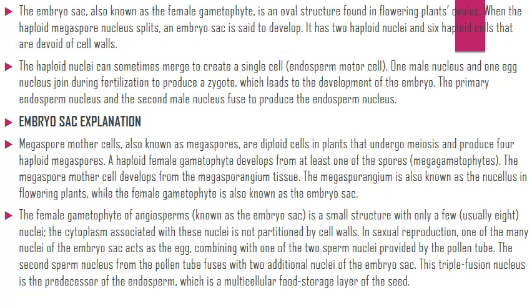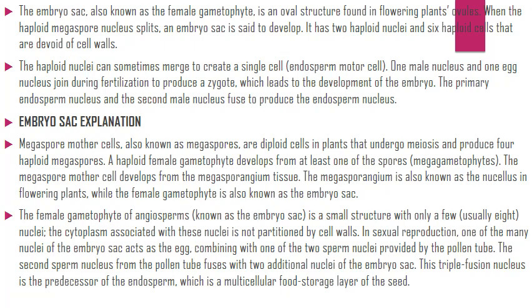One male nucleus and one egg nucleus join during fertilization to produce a zygote, which leads to the development of the embryo. The primary endosperm nucleus and the second male nucleus fuse to produce the endosperm. So, what is the embryo sac?